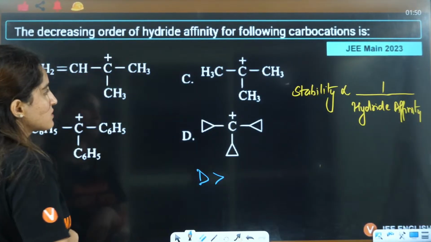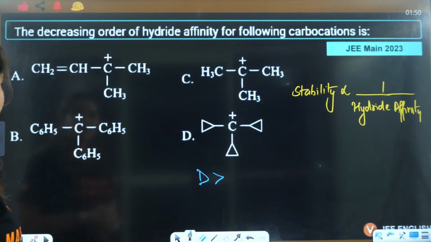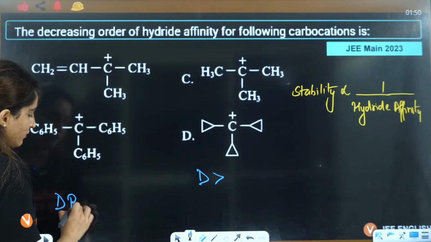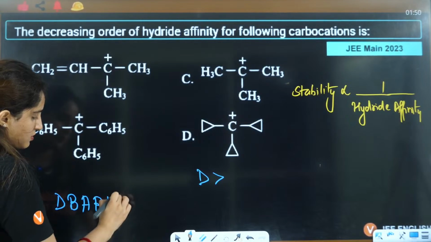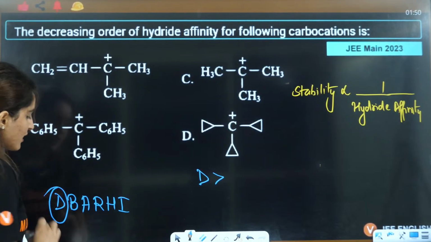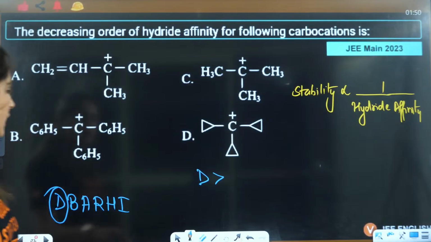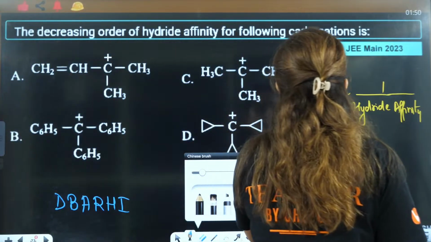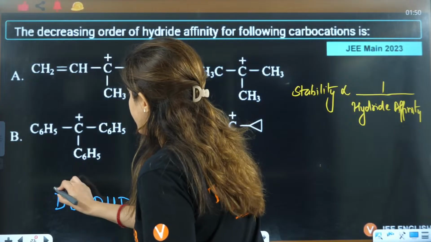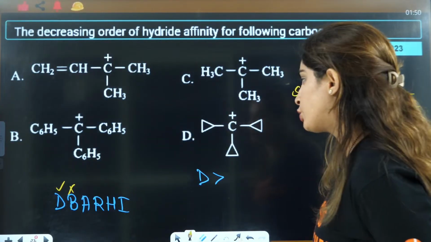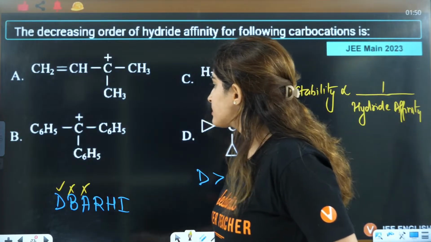D is most stable. Dancing resonance is even more stable than back bonding. Now you will see, is there any back bonding here? No. Aromaticity? No. Resonance?